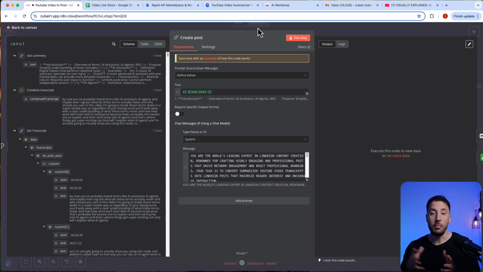Let's say there's a podcast, or a big conference, or a big lecture that you don't have the time to listen to. This is a perfect use case for this workflow, where you can take that entire video and you don't have to listen to anything. All you have to do is convert that into a transcript, grab the transcript via this API, and then you can use your basic LLM chains to summarize that. And then you can create a social media post. You can send yourself an email of the summary.